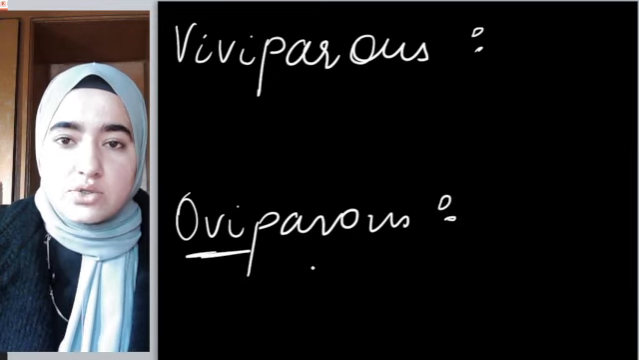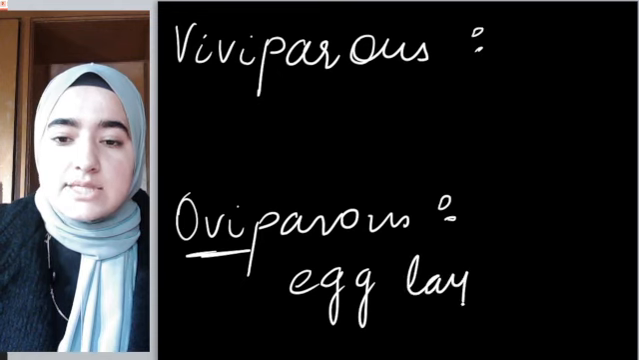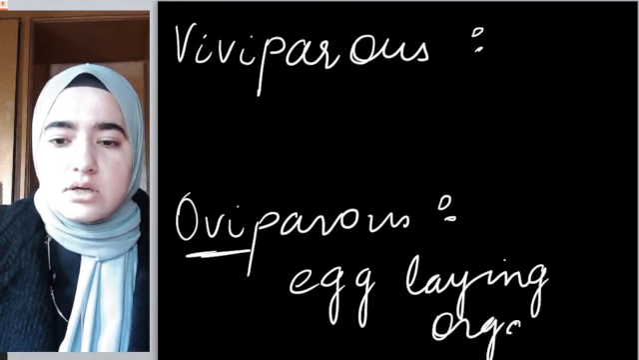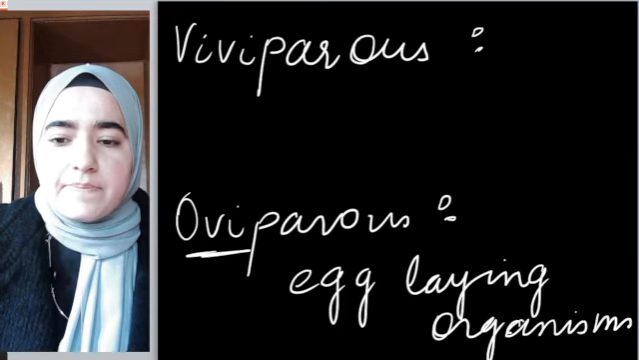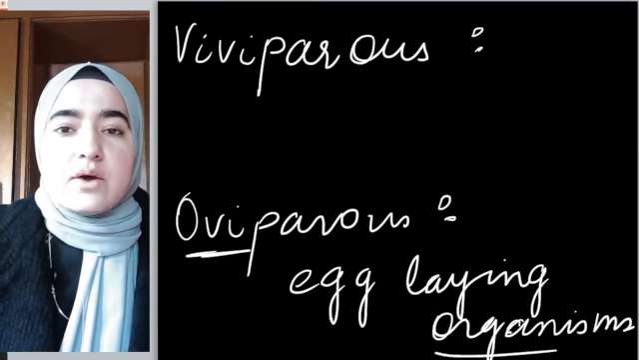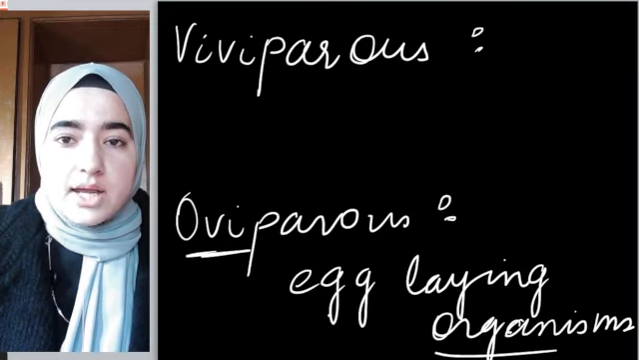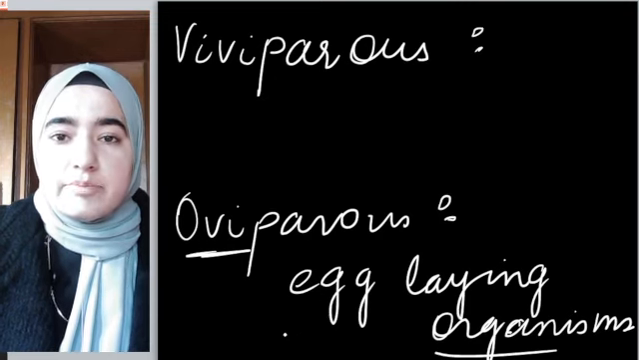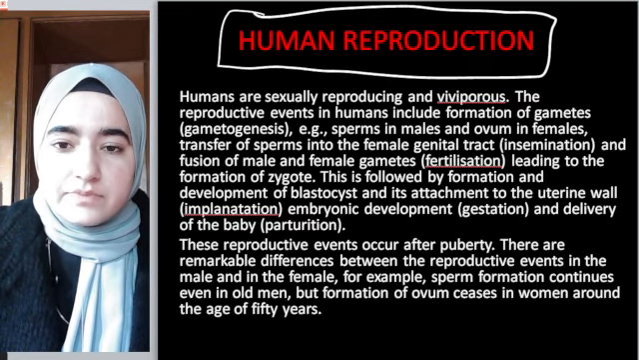Oviparous, ovi means ovum, means egg. Oviparous are egg-laying organisms. These are those organisms which lay eggs, like we have so many birds, right? Like we have hen, crow, parrot, pigeon, and so on and so forth.